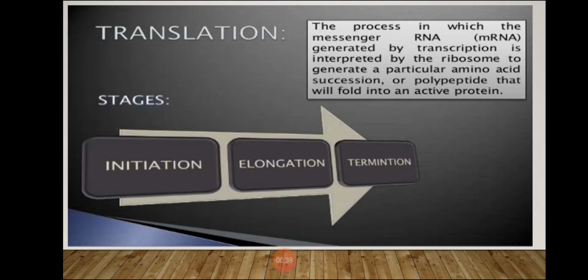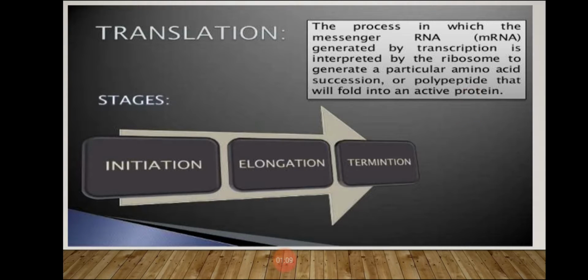There are 3 stages in translation: initiation, elongation and termination. Before starting, let us revise the definition of translation. It is the process in which the messenger RNA generated by transcription is interpreted by the ribosomes to generate a particular amino acid succession, or polypeptide, that will fold into an active protein.